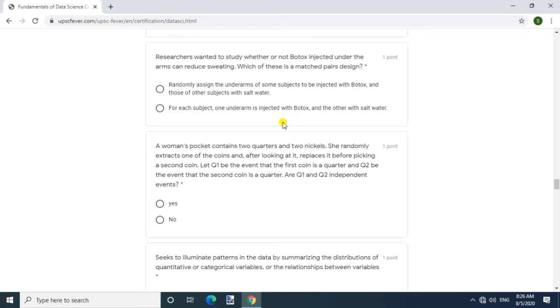Question: researchers wanted to study whether or not Botox injected under the arms can reduce sweating. Which of these is a matched pairs design? Answer: for each subject, one underarm is injected with Botox and the other with salt water.